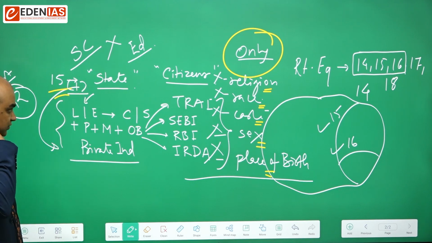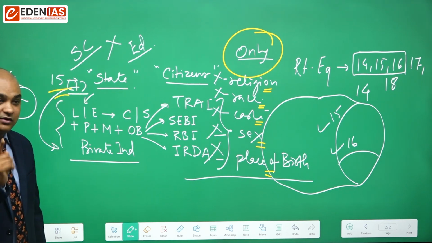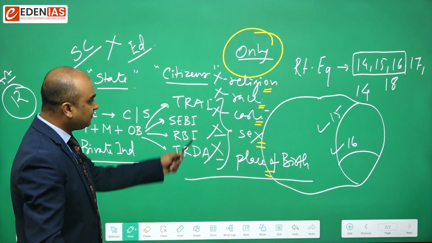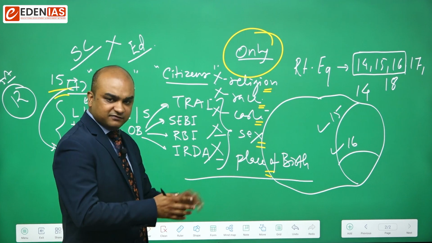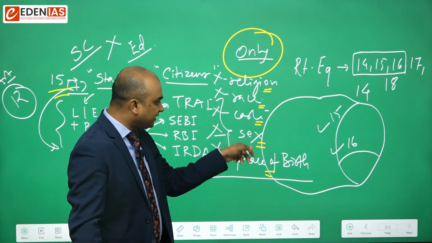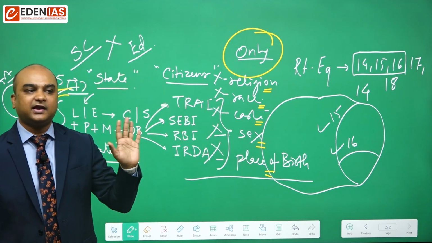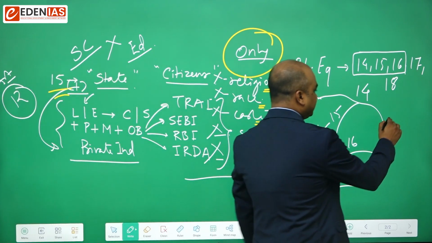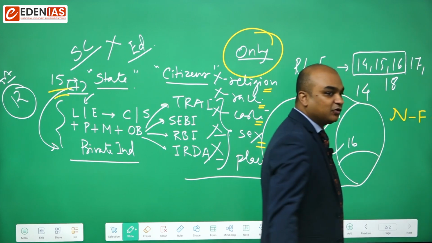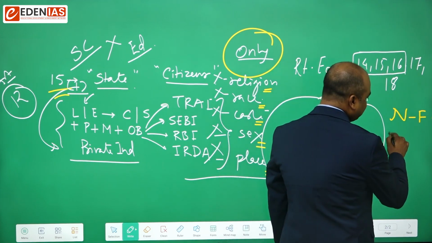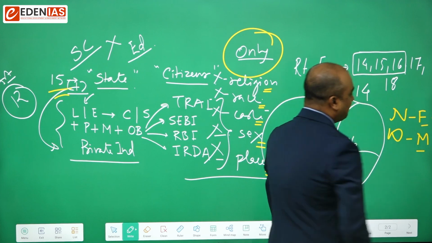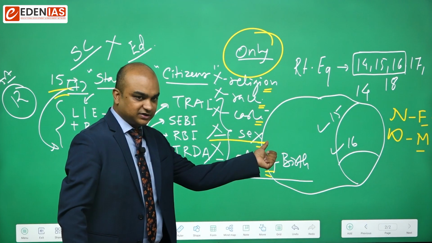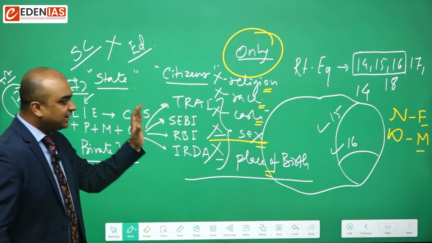Article 15, Clause 1 guarantees that there will not be any discrimination by the state among citizens only on the grounds of religion, race, caste, sex, place of birth. If there are any other grounds over and above these, then that discrimination can be valid. Like say, for example, if you go around hospitals, you will find most of the nurses are females. Whereas if you go to heavy industries like iron and steel, you will find most of the workers are male. Now, prima facie, this looks like a discrimination solely on the ground of a biological nature of the person. But that's not the fact.